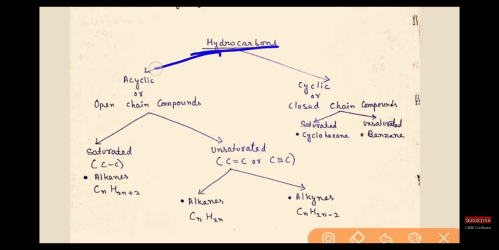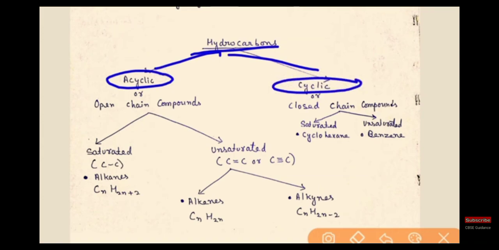How is the classification of hydrocarbons done? Hydrocarbons are divided into acyclic and cyclic. Acyclic means open chain compounds, meaning carbon and carbon having an open chain. Cyclic means closed chain compounds.